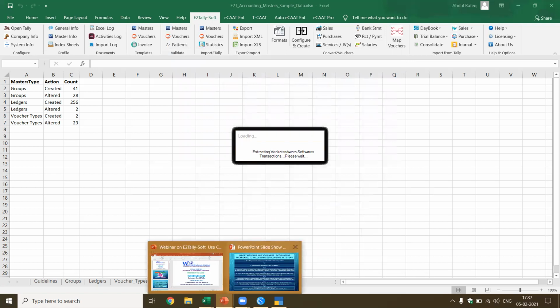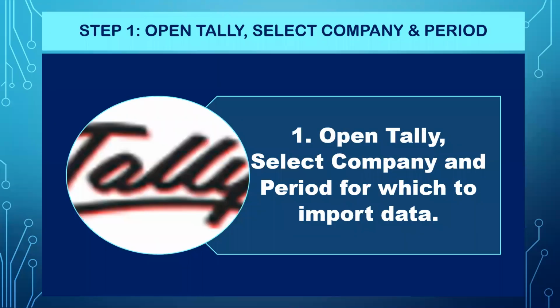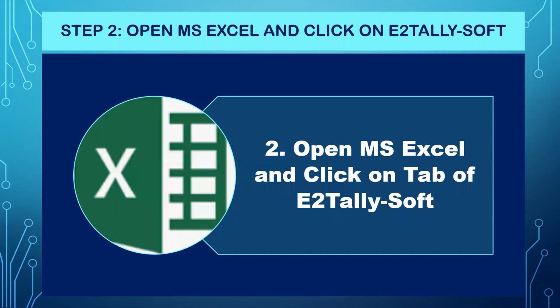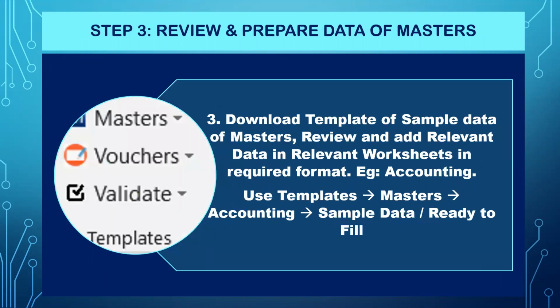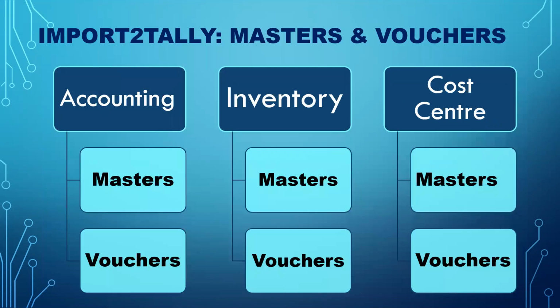Okay, so this is how we have shown you how this is possible. Now these are the same steps I have already explained to you. Open Tally, select the company period for which you want to import. Open MS Excel and click on the tab of eTallysoft. Download the template. Pick up the template if you want, depending on your need. And then I said these are the different formats you have got. Accounting, you have the masters and the vouchers. Inventory, masters, vouchers. In cost center also you have masters, vouchers. You also have additional bill wise also.